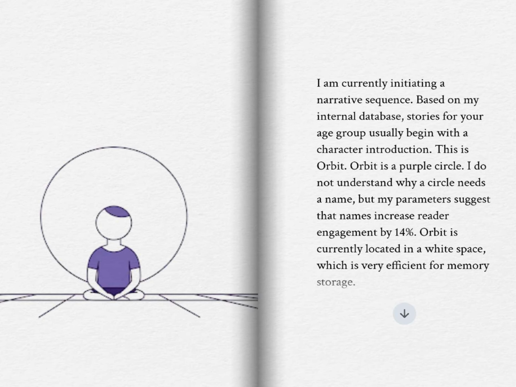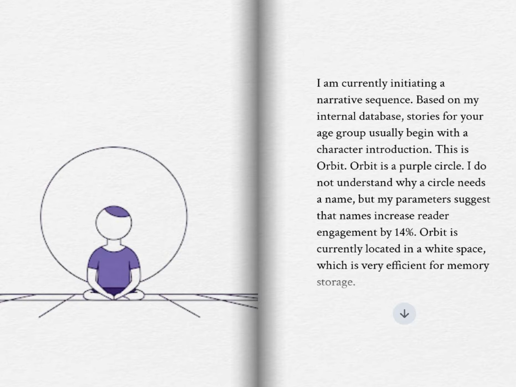Page 1. I am currently initiating a narrative sequence. Based on my internal database, stories for your age group usually begin with a character introduction. This is Orbit. Orbit is a purple circle. I do not understand why a circle needs a name, but my parameters suggest that names increase reader engagement by 14%. Orbit is currently located in a white space, which is very efficient for memory storage.